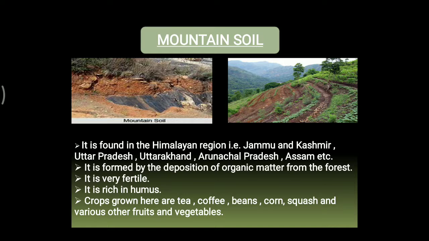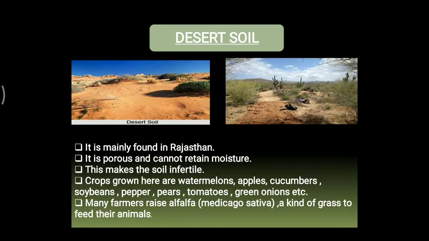Okay, and then we have the desert soil. This desert soil is mainly found in Rajasthan, that is the Great Indian Desert, the Thar Desert. So it is porous and cannot retain moisture. So that's why this makes the soil very infertile. Still, because of the presence of the canal in the western region, farmers can grow different crops that are watermelons, apples, cucumbers, soybeans, pepper, pears, tomatoes, green onions, and many more.